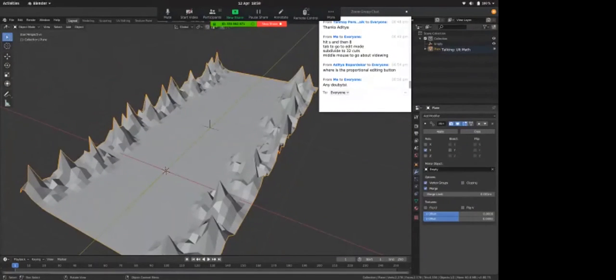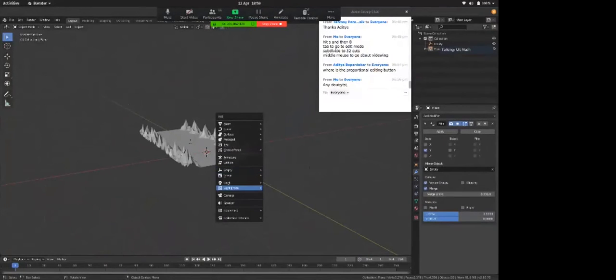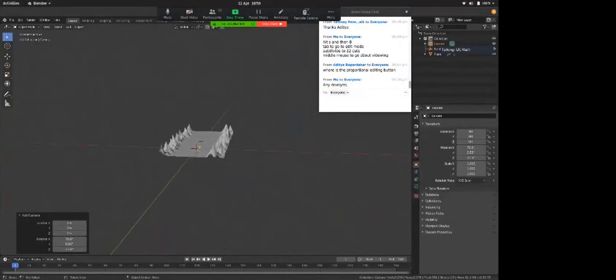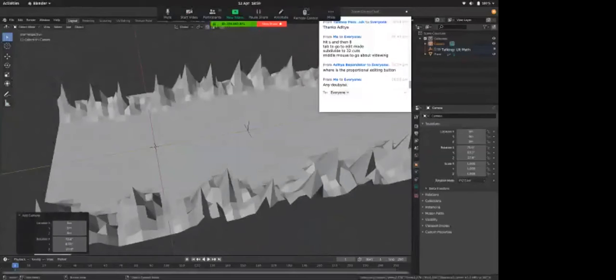So now if I add a camera, Shift A and add a camera, my camera would be added right over at the center of the scene. So to move it back, I'll hit G, I'll hit Y again, I'll hold on to control, and I'll go to end of this scene, this side.